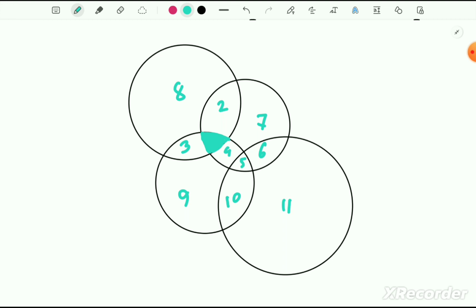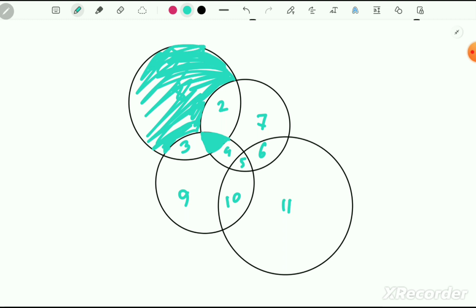Now, it's understandable that we can use green color here, number 8. It's okay. Okay, I draw like this.